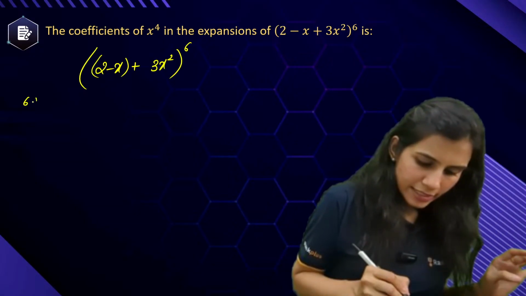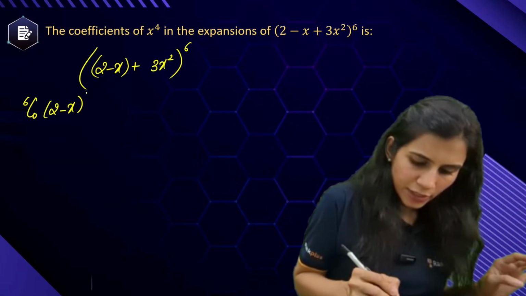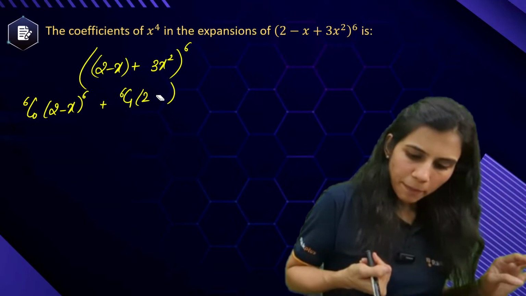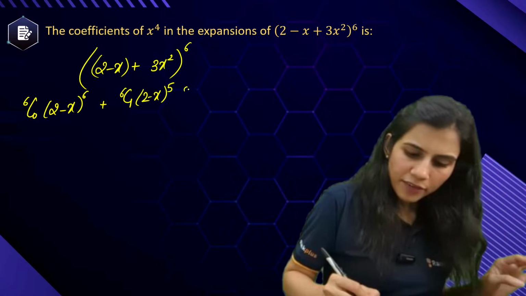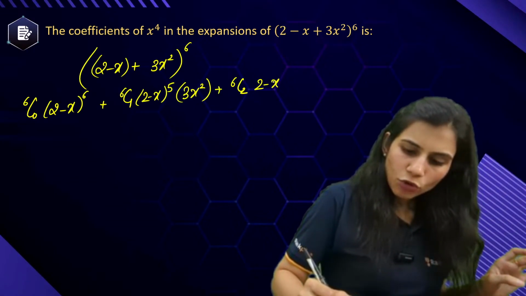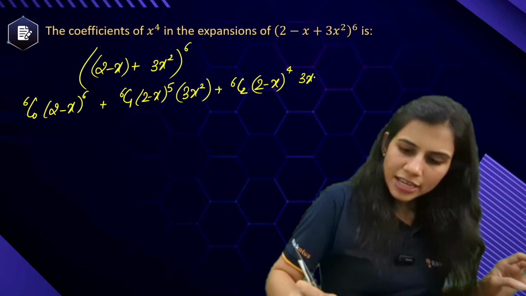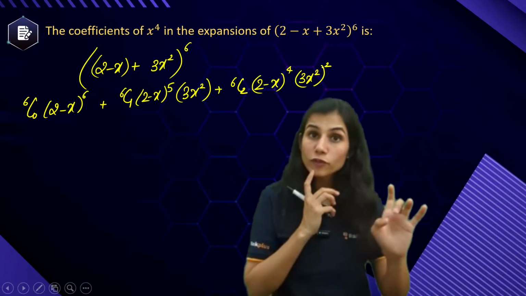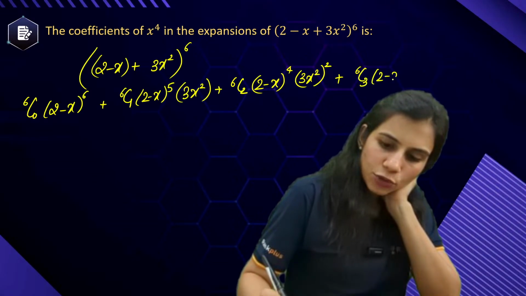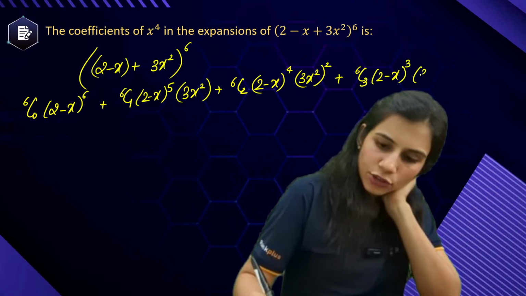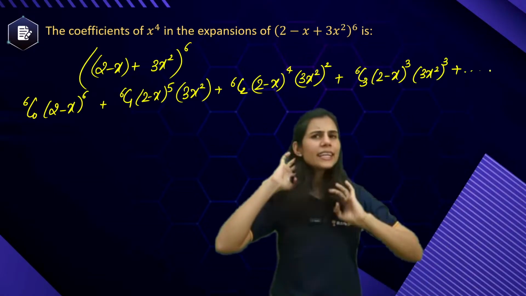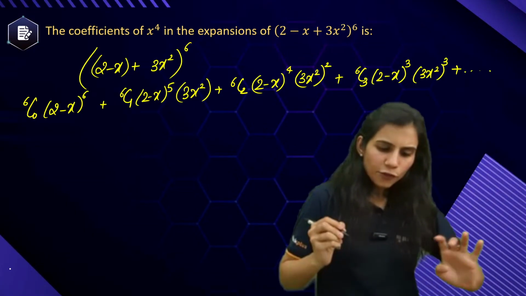6c0, (2 minus x) to the power 6, plus 6c1, (2 minus x) to the power 5 into (3x square) to the power 1, plus 6c2, (2 minus x) to the power 4, (3x square) to the power 2. I want the coefficient of x to the power 4, remember. Next, 6c3, (2 minus x) to the power 3, (3x square) to the power 3, plus and so on. I don't need to write any term further. From here, what will I get?